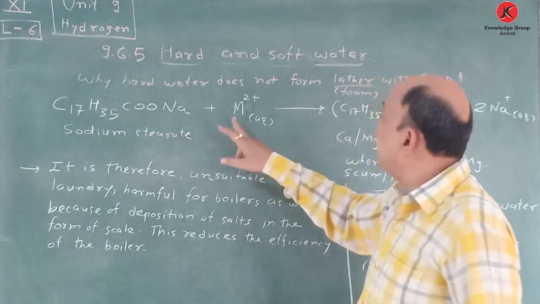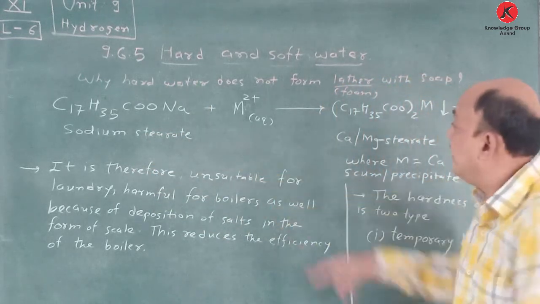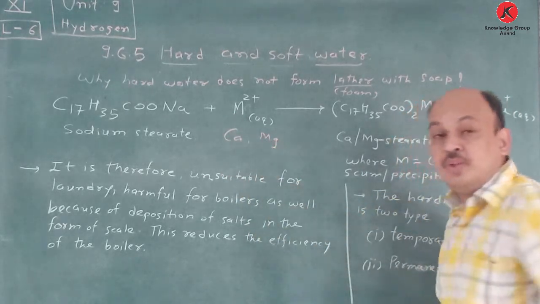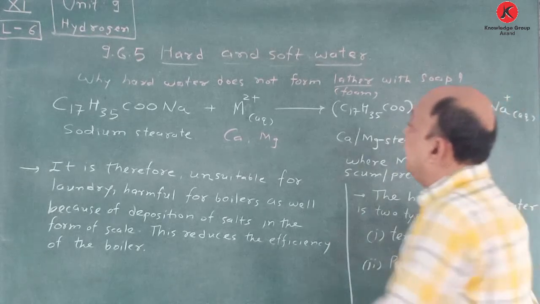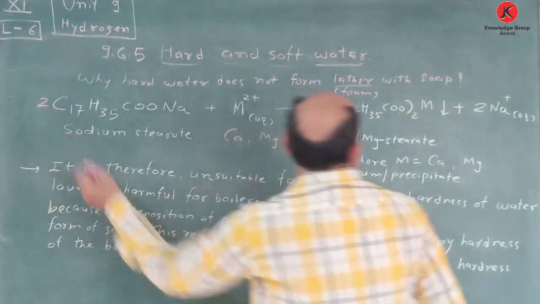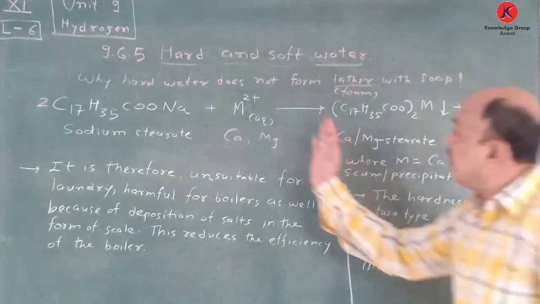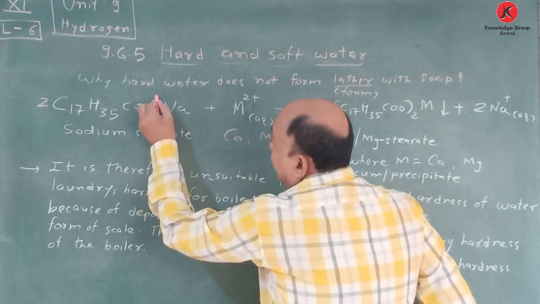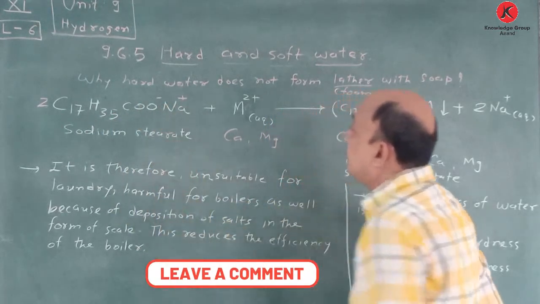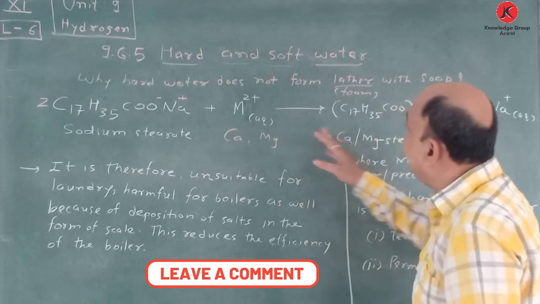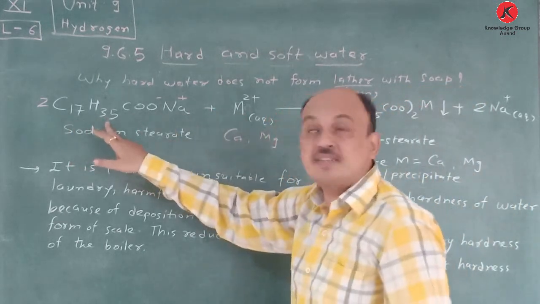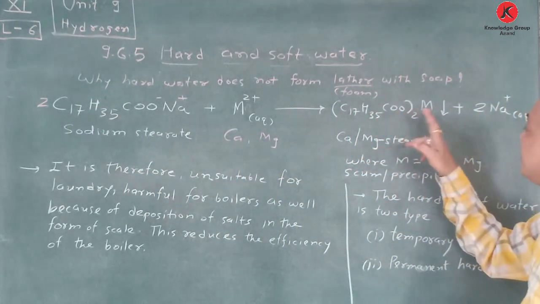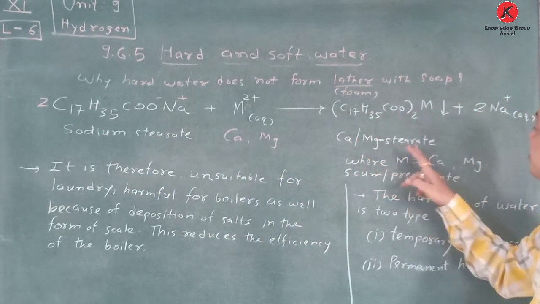So here it reacts with M+2 aqueous, where M stands for calcium and magnesium. If you ionize very easily, +2 is there, so multiply with 2 here also. First of all, write down the balanced equation in terms of C17H35COO minus and here plus. Here M+2 is there, so M+2 and C17H35COO minus twice produce (C17H35COO)2M. This is nothing but calcium magnesium stearate.